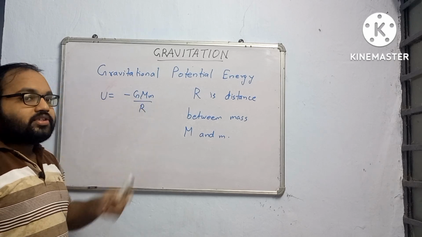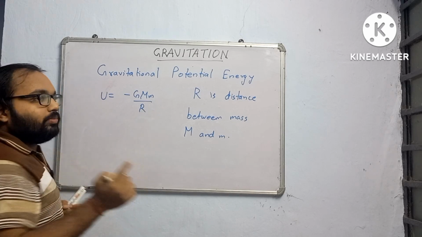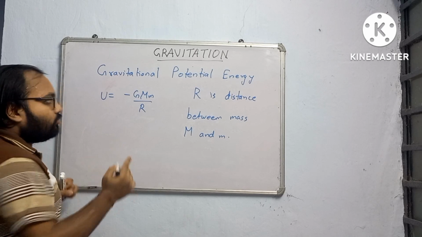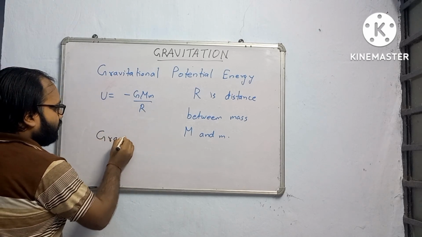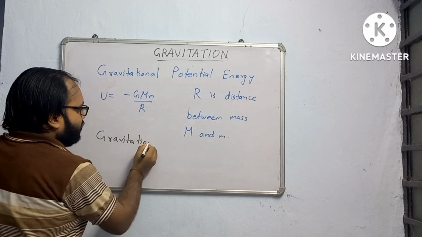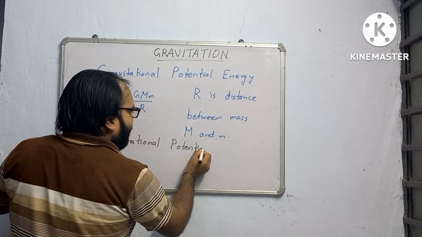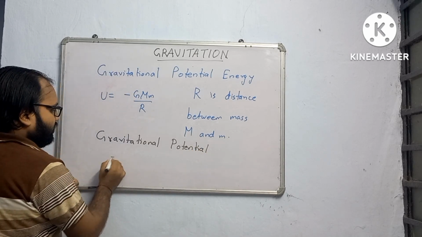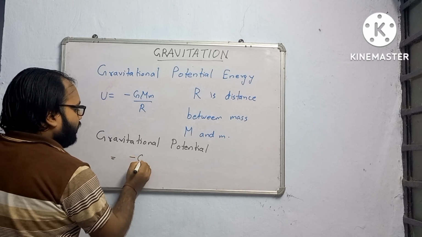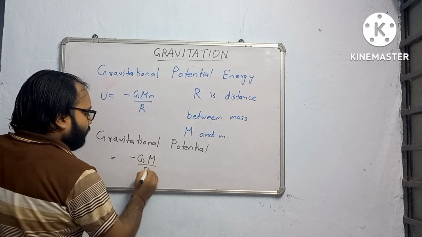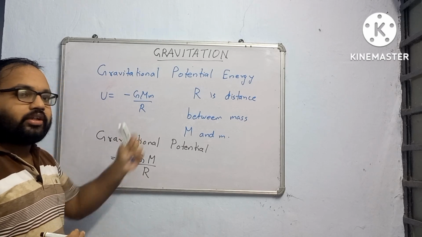If potential energy is this much, then what is gravitational potential? For that, we take the second mass to be 1 unit, a unit mass. So gravitational potential is equal to minus G M by r, because we have divided by the second mass, that means we are taking unit mass.